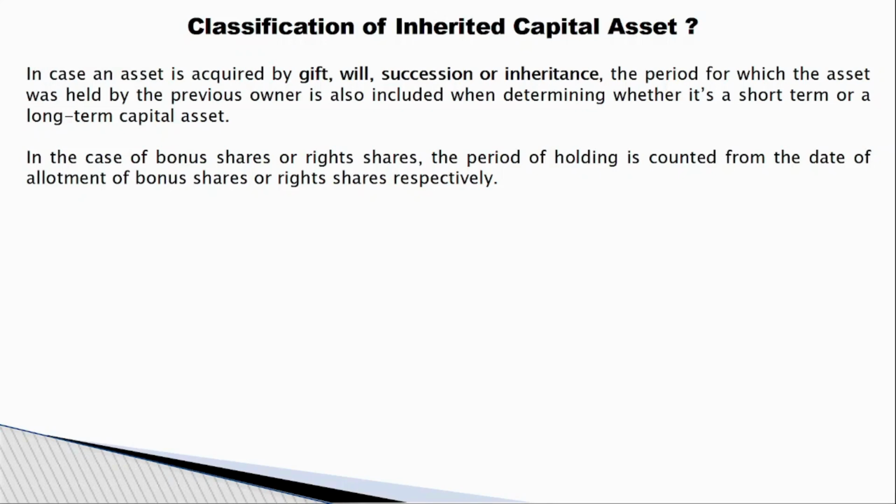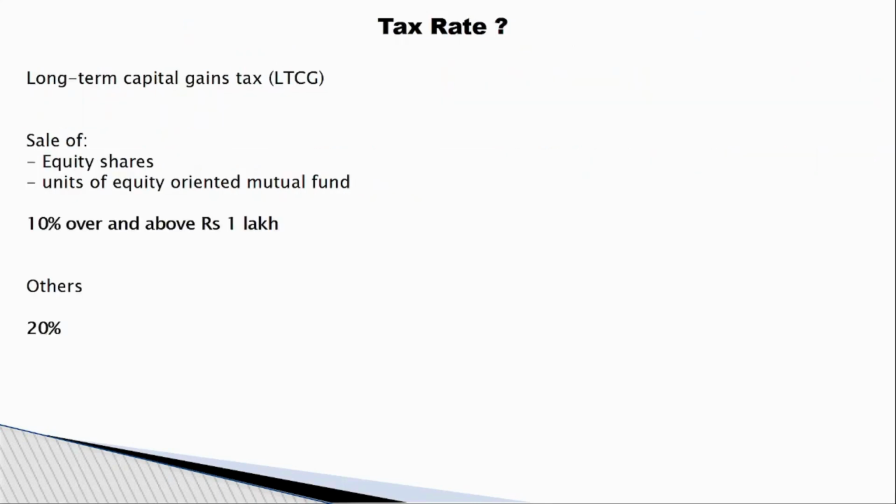If you got the shares from your father or as a gift, and you sell it for a higher price, then you have to pay the capital gain tax. Not only buying and selling transactions, if you got the asset as a gift, will, or succession, and sold it for a higher price, then you have to pay the capital gain tax.